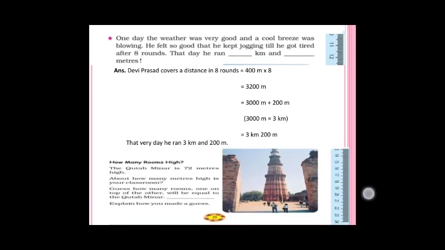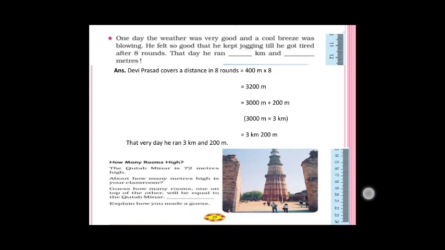How many rooms high? The Qutub Minar is 72 meters high. About how many meters high is your classroom? Guess how many rooms one on the top of the other will be equal to the Qutub Minar. Explain how you made a guess. See, this is homework for you.